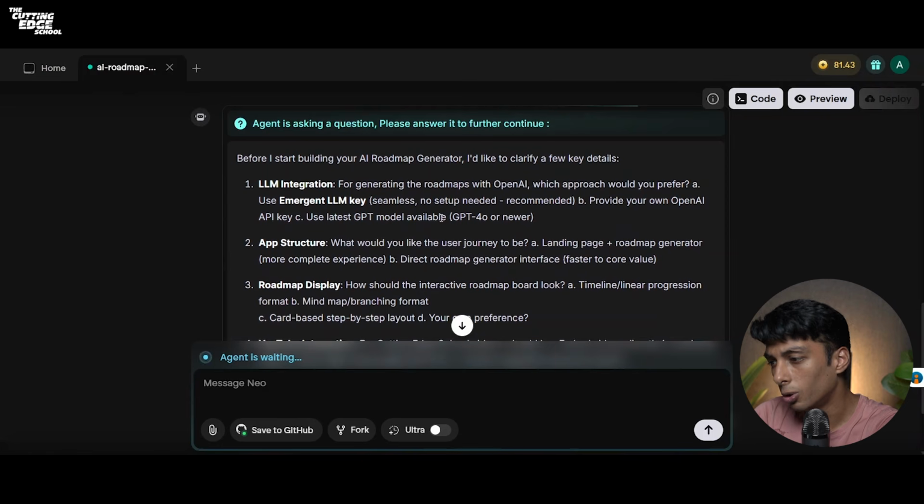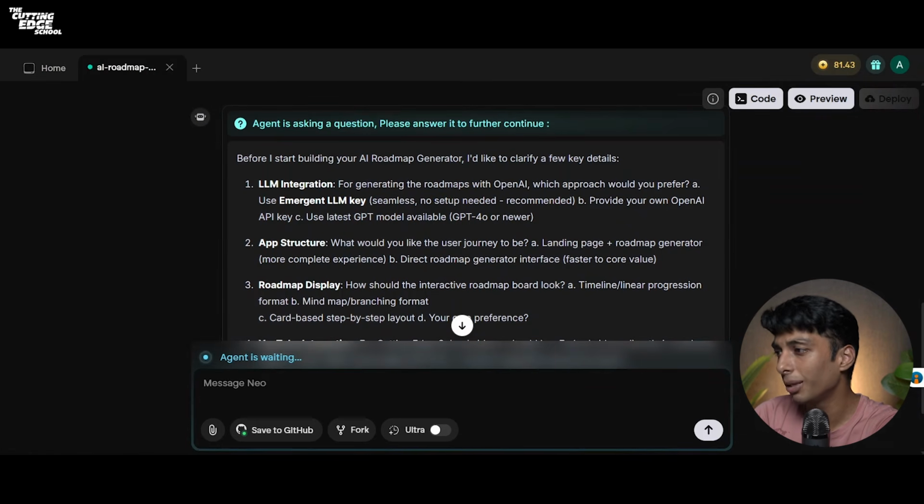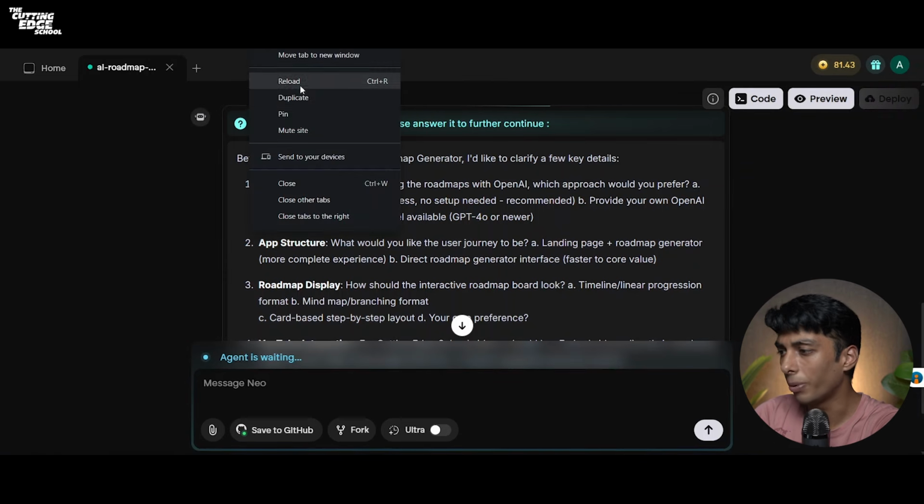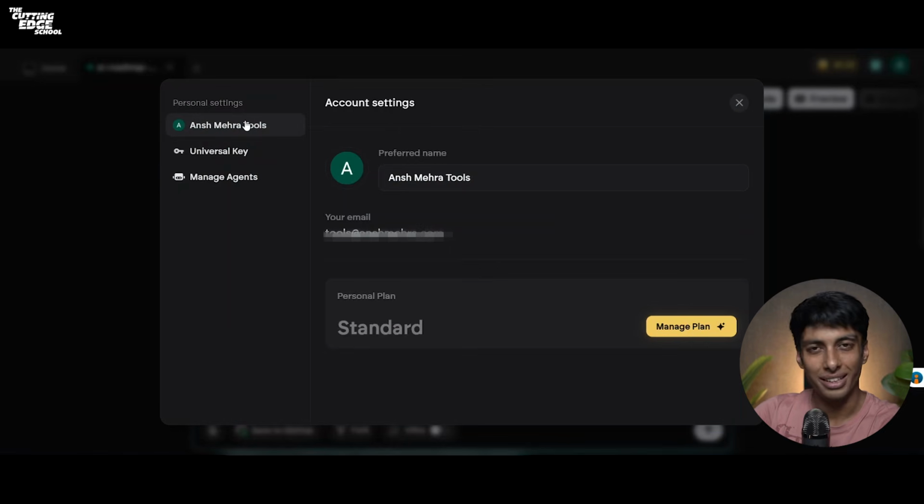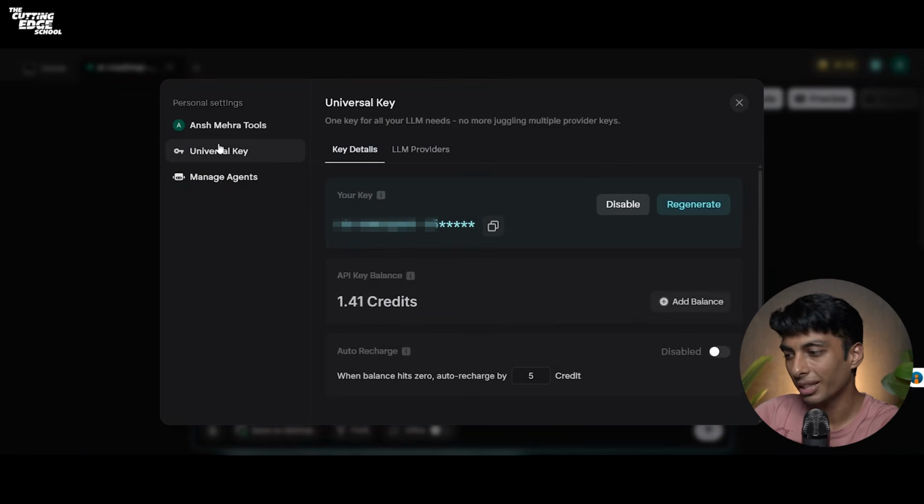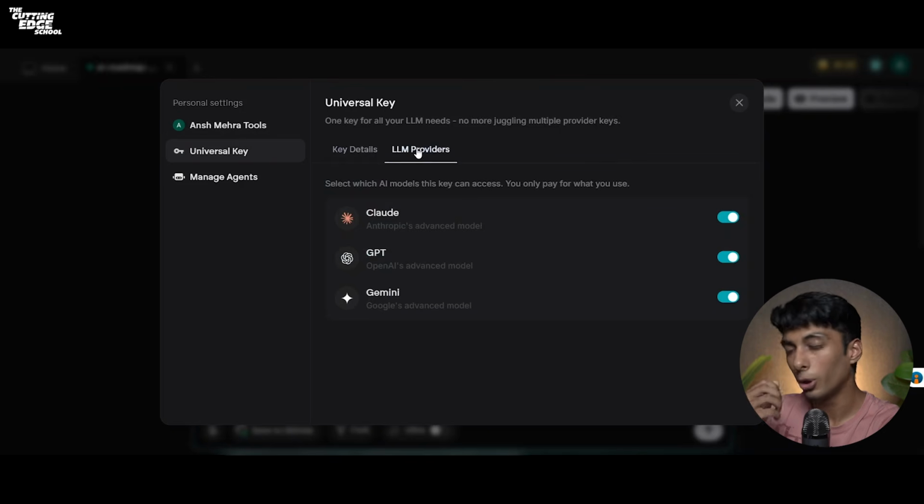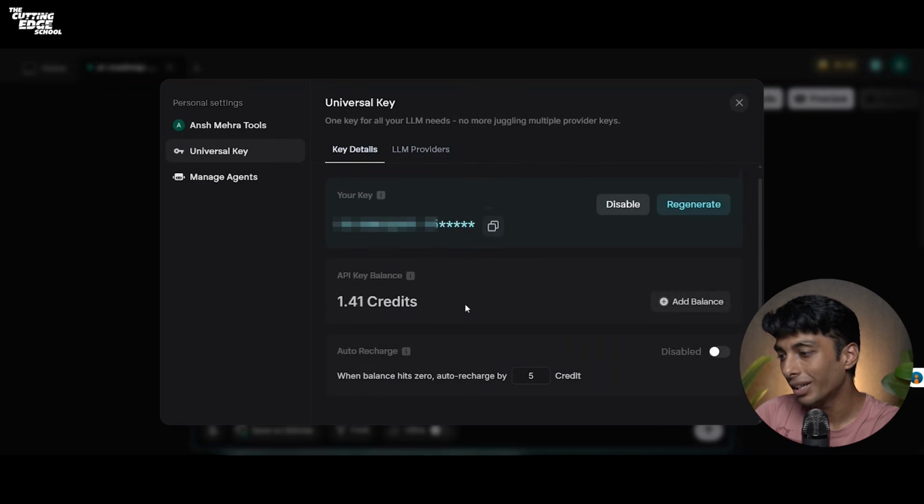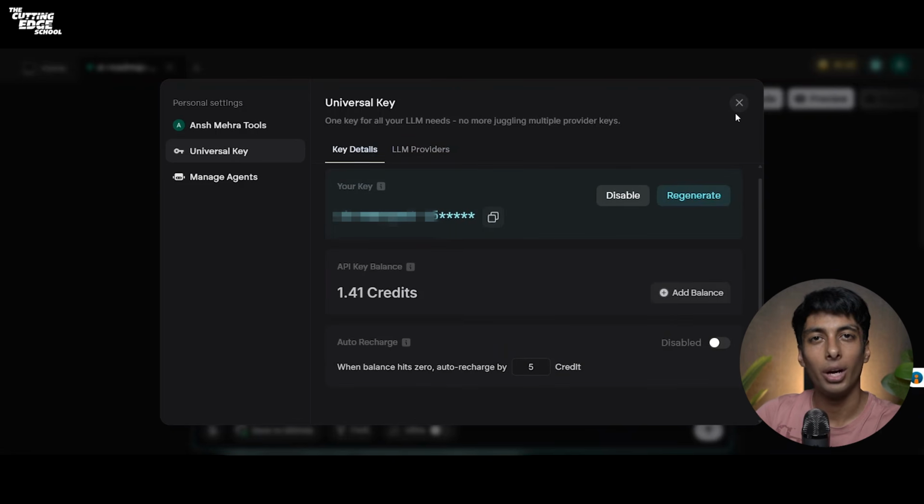Now, for those who don't understand what this Emergent LLM key is, let me show you what the Emergent LLM key stands for. When you go to account settings, let me open it up in a new tab. So Emergent has created a universal key for you, which has all the LLM providers, or you can also choose from your respective LLM providers, and you can directly use this key to call any of the available LLM models.